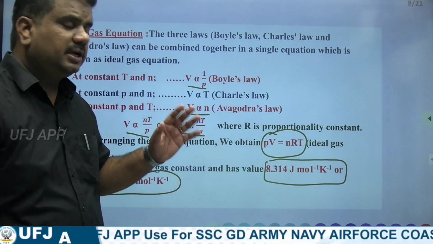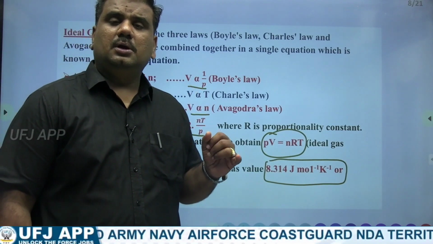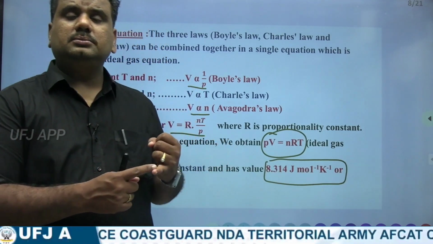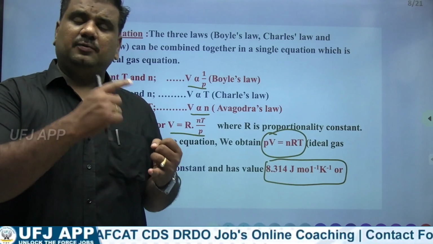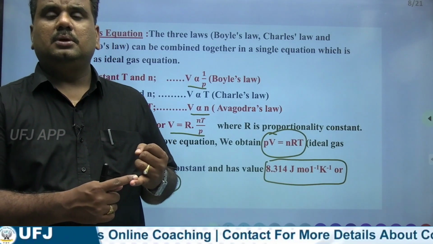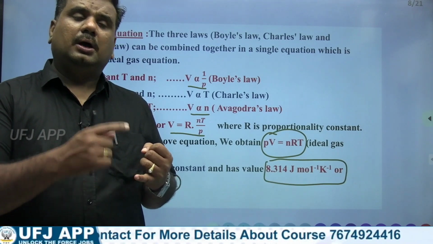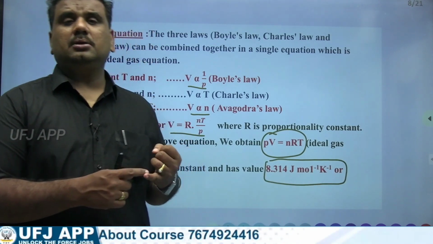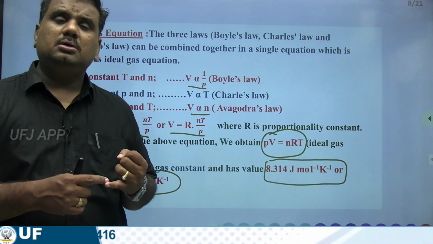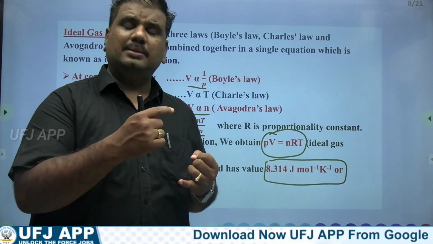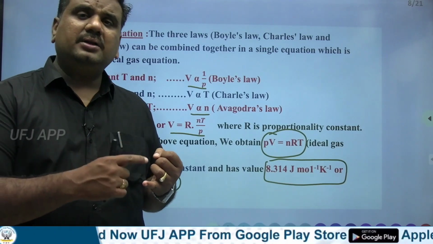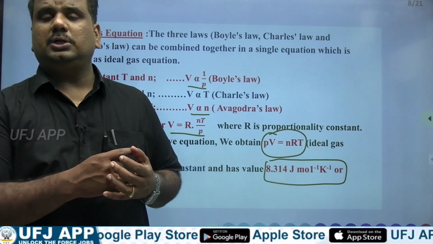So this is about the case of your gaseous state. As for Boyle's law, P is proportional to 1 by V. Charles' law, V is proportional to T. Gay-Lussac's law, P is proportional to T. Avogadro's law, V proportional to N. And as for Graham's law of diffusion, R is proportional to 1 by root D.